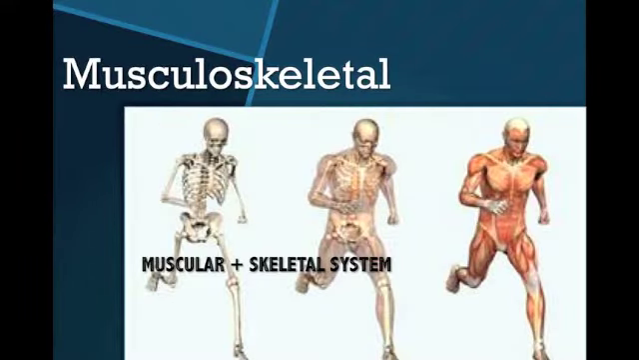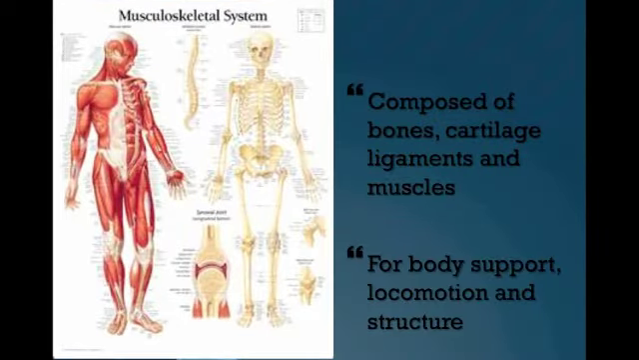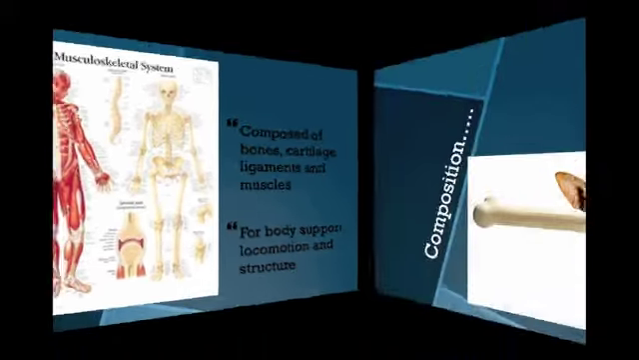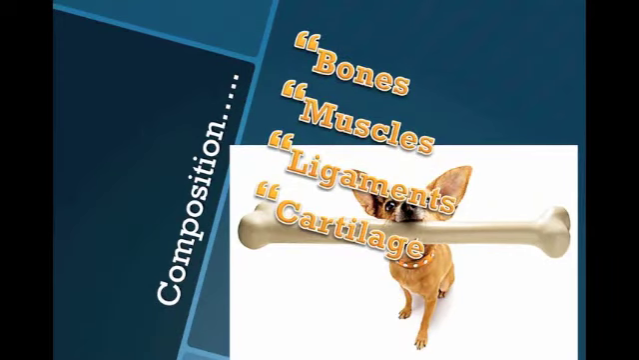Second is the musculoskeletal system. Musculo from the word muscular, skeletal from the skeletal system. The musculoskeletal system is composed of the bones, cartilage, ligaments, and muscles. It all functions as one for body support, locomotion, and structure. The following compositions are the bones, the muscles, the ligaments, and the cartilage that function for body support for the musculoskeletal system.